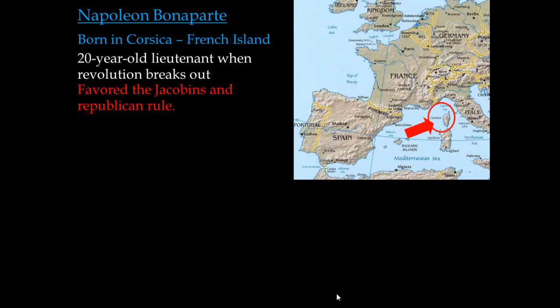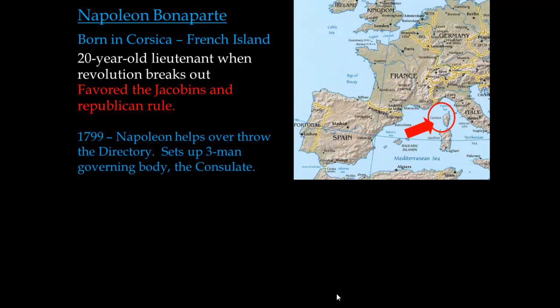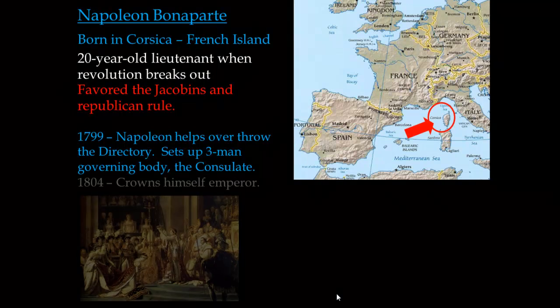And when the revolution takes off, he's going to favor the Jacobins and Republican rule. Essentially, he's not going to favor the old monarchy. So in 1799, he helps overthrow the Directory, which was the five-man governing body we kind of left off with in the last video. They had actually kind of promoted Napoleon, and he turns on them. And he sets up his own three-man governing body known as the consulate. Notice how the numbers keep getting smaller and smaller. It should tell us something.